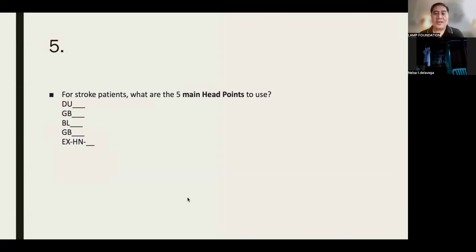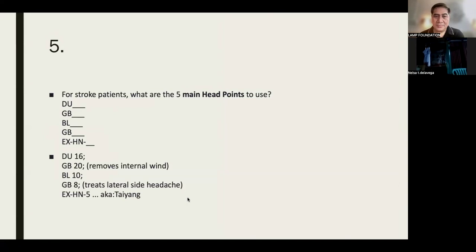For stroke patients, what are the 5 main head points to use? These are the 5 head points that you have to remember when you deal with the head. What are they? Fill in the blanks. Governor Vessel 16, gallbladder 20, bladder 10, gallbladder 8, and Taiyang. Taiyang is an extra point. H and N stands for head and neck, so it's extra point on the head and neck, number 5.